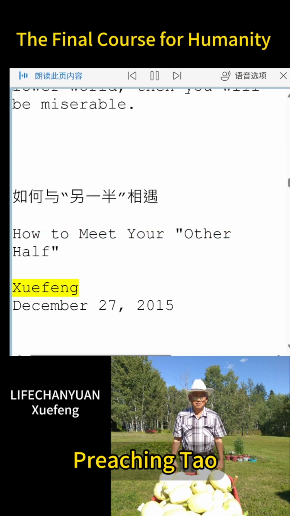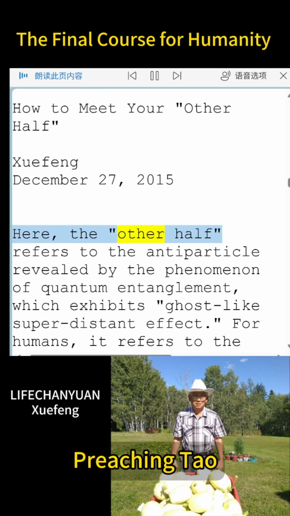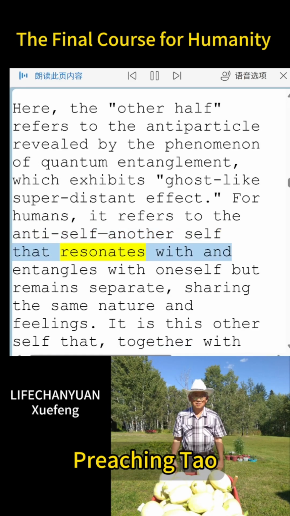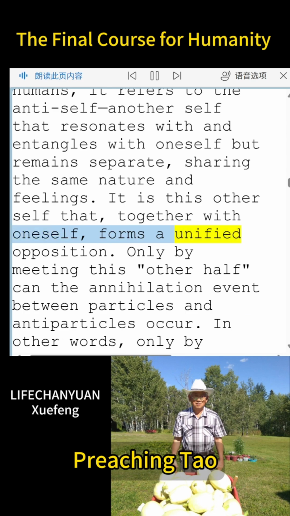Xiefeng. December 27, 2015. Here, the other half refers to the antiparticle revealed by the phenomenon of quantum entanglement, which exhibits ghost-like superdistant effect. For humans, it refers to the anti-self, another self that resonates with and entangles with oneself but remains separate, sharing the same nature and feelings. It is this other self that, together with oneself, forms a unified opposition. Only by meeting this other half can the annihilation event between particles and antiparticles occur.